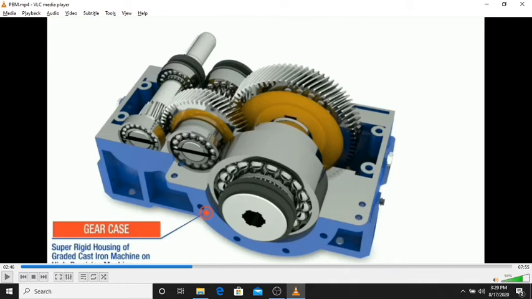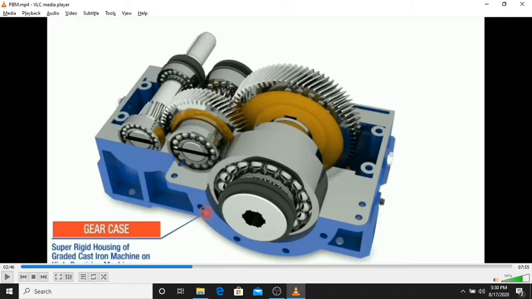Now, as per the number of stages I told you, you can see in the structure there are single stage gearboxes and also multi-stage. Single stage means what? To the input shaft, whatever the prime mover speed is, that can be changed directly at the other end of the shaft. That will be the output. But in the case of a multi-stage gearbox, a number of shafts are used. Generally, a two-stage gearbox can be used for two-wheelers and four-wheelers. In that case, the input shaft transmits the energy and torque to the intermediate shaft, and through the intermediate shaft it can be transmitted to the output. So there are various pairs situated over there.